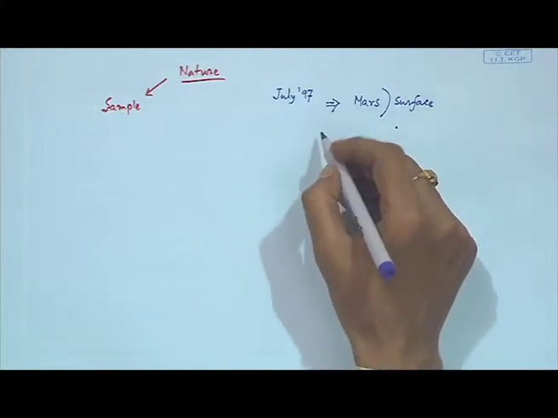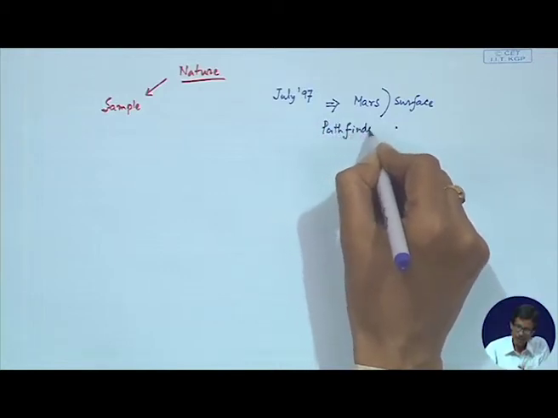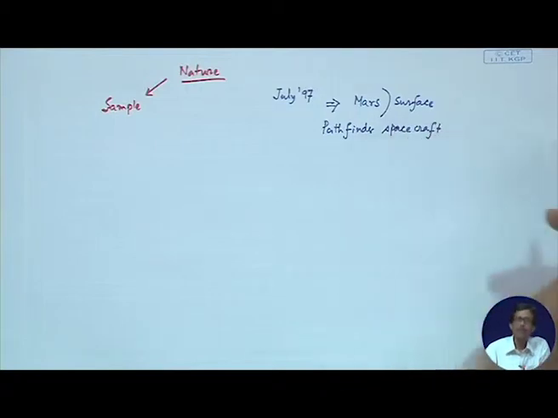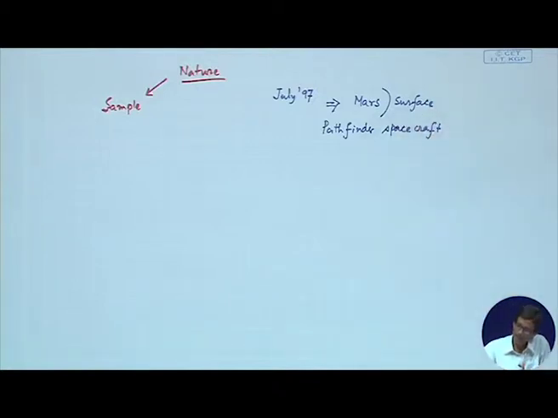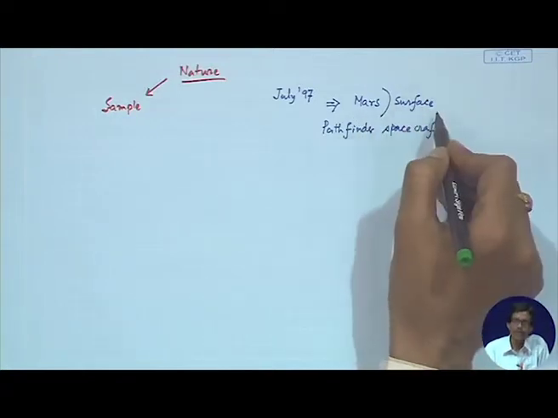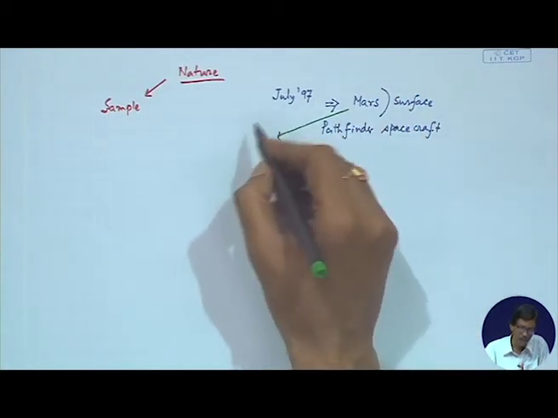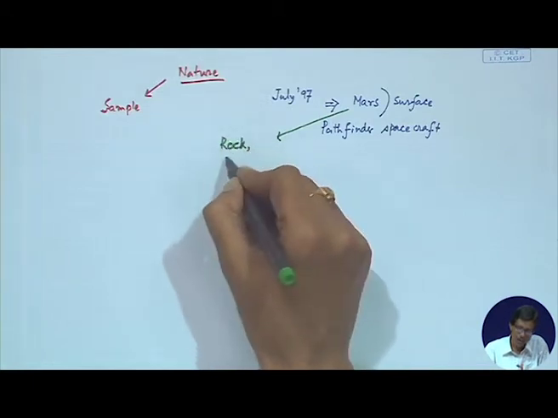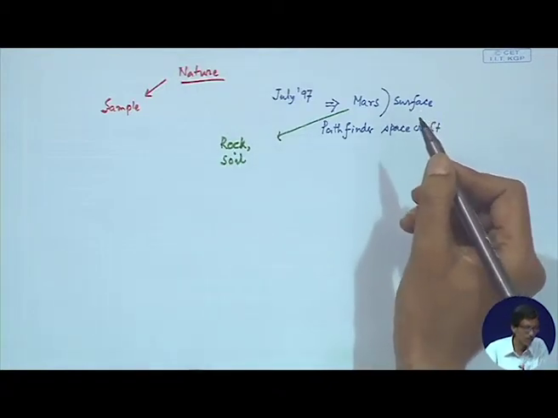They sent the Pathfinder spacecraft to analyze the elemental composition firstly, because we were looking for which elements are present on the Mars surface, which we get as the Martian rock, and definitely the soil derived from the rock samples on Mars.